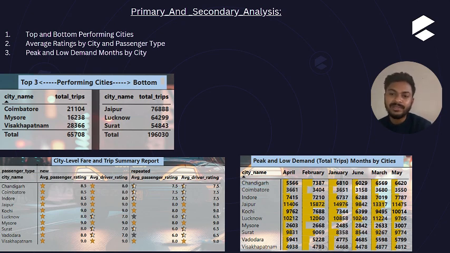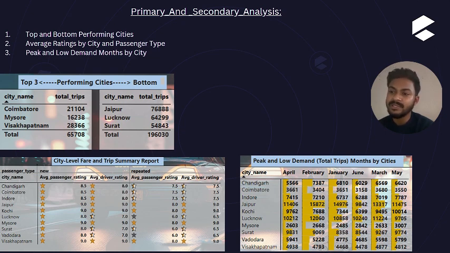So here we have all the cities, and for passenger type we have 2 types of passengers, new passengers and repeated passengers. For the new passengers we have average passenger rating and average driver rating, and on the repeated passenger side we have average passenger rating and average driver rating also. And here you can also see I used some conditional formatting to showcase the rating. Followed by next we have the peak and low demand month by city visualization.